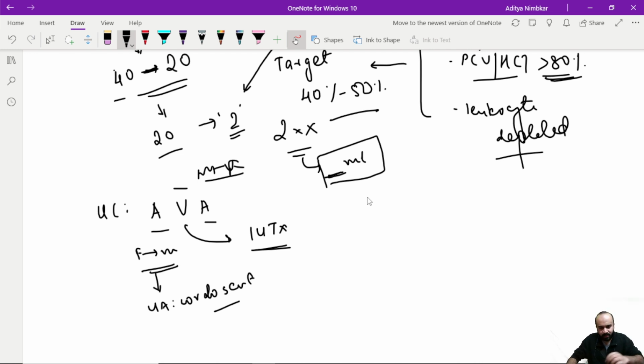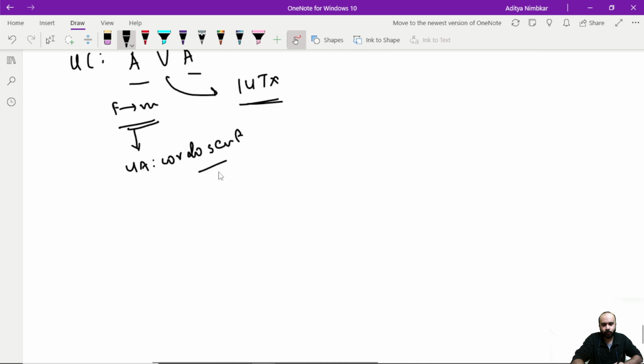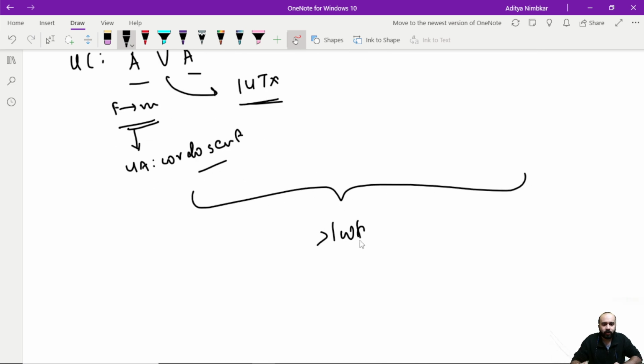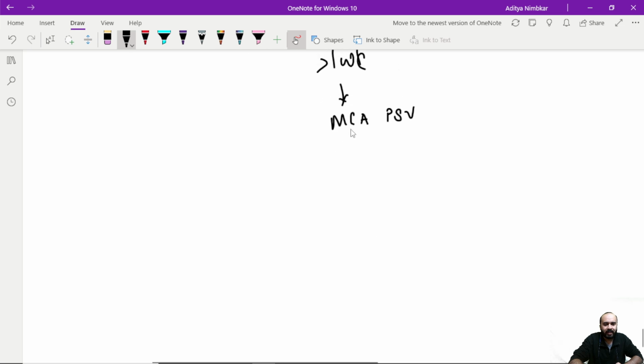Once I'm done with all this, once I'm done with the intrauterine transfusion, I'll be calling the baby after again 1 week, and then I'll be doing again MCA PSV to check the progress. Now I'll be resetting this MCA PSV at a little higher level so that I don't need to बार-बार re-transfuse the baby. अभी मेरा 1.7 level हो गया.